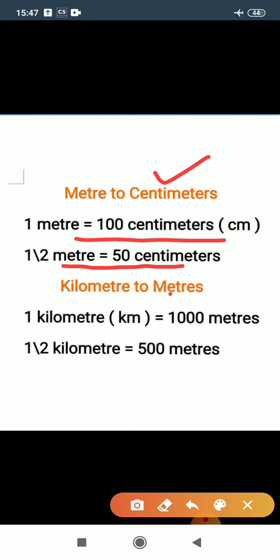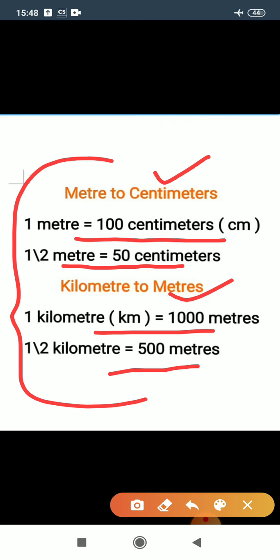If we talk about kilometer to meters, then 1 kilometer is equal to 1000 meters and half kilometer equals 500 meters. So these terms you need to understand for solving the sums.